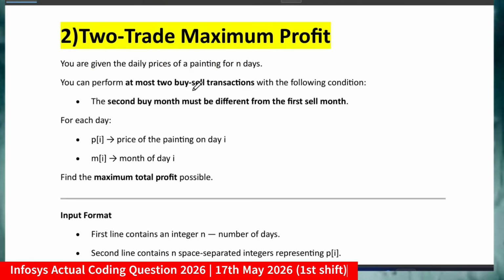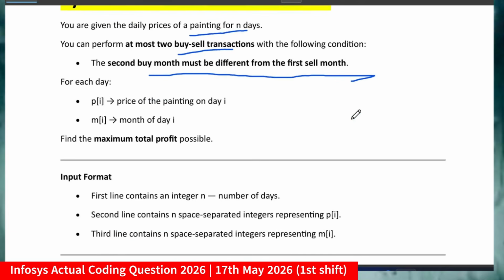You are given the daily price of a painting for n days. You can perform at most 2 buy-sell transactions with the following condition: the second buy month must be different from the first sell month. So this was the edge case you have to handle. For each day, Pi denotes the price of the painting on day i, and Mi denotes the month of day i, meaning in which month you want to purchase it and what the price is on that particular day.